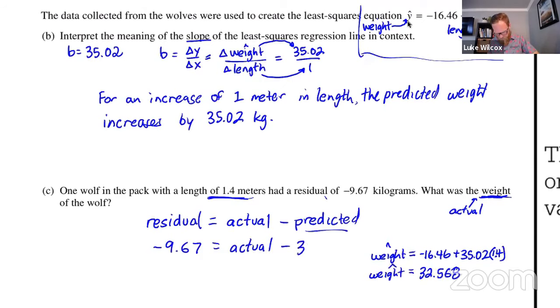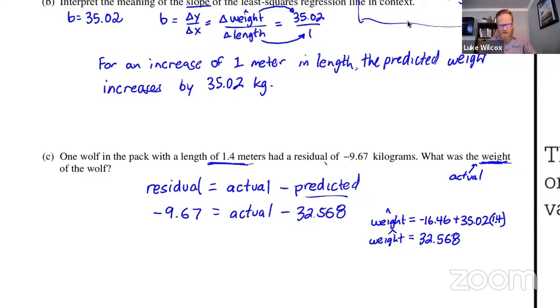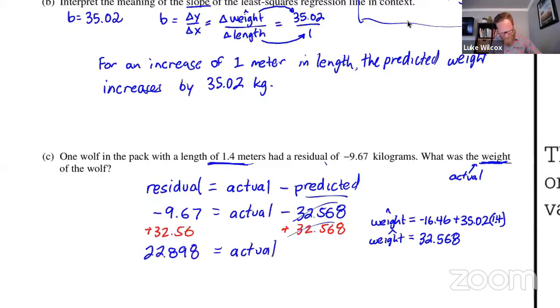It is 32.568. And we are left with a very simple algebraic equation to solve here. If we want to solve for the actual value, we need to add 32.568 to both sides of the equation. This will cancel, and we will be left with an actual weight of 22.898. And I want to make sure I include units in my answer. This is an actual weight, so the units on it should be kilograms. So I'm going to say 22.898 kilograms is my final answer here.